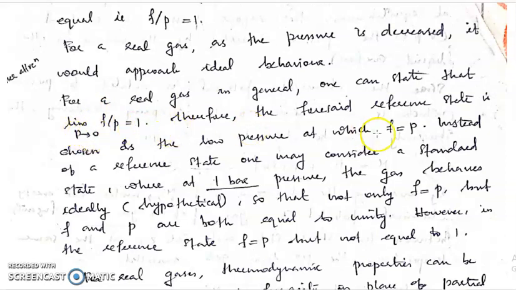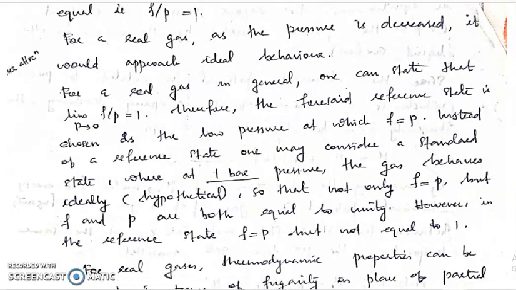Therefore, the fugacity reference state is chosen as the low pressure at which f is equal to P. So the reference state is tuned in a way that the fugacity at that state should be equal to pressure, and this is possible when the pressure is very low.